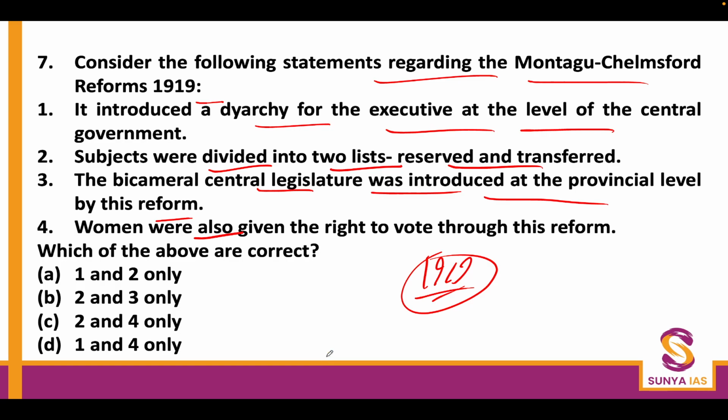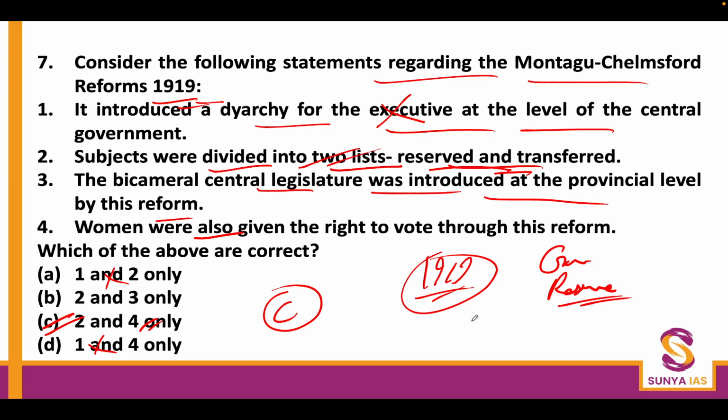Beyond this, what you need to know is it introduced a diarchy for the executive at the level of the central government. No, the diarchy was introduced in 1919 for the provincial government, and it was introduced for the central government only in 1935. So the first statement is wrong, and the fourth statement is right. That itself would give you the answer C. But anyway, the subjects were divided into two lists, reserved and transferred. This statement is correct. We all know that two lists were prepared, and in 1919, the governor had reserved subjects and transferred subjects were given to the newly elected members to handle on a day-to-day basis.